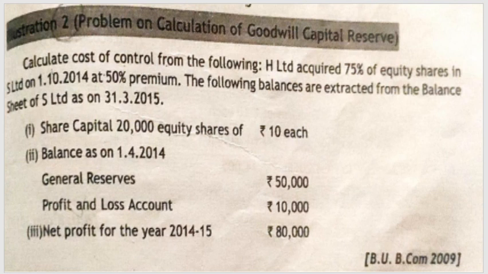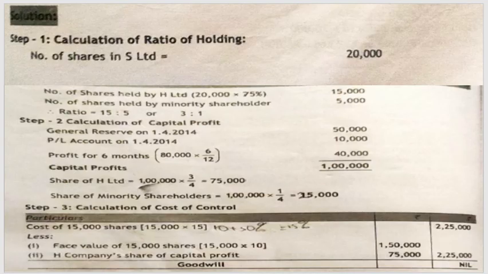So your face value of share is 10 plus 5 rupees as a premium. So the exact value at which you are purchasing the share is 15 rupees. 10 plus 5 gives you 15. So the cost of 15,000 shares is 15,000 into 15,